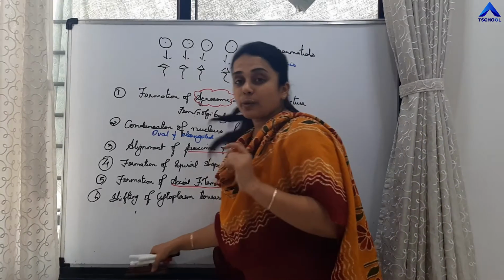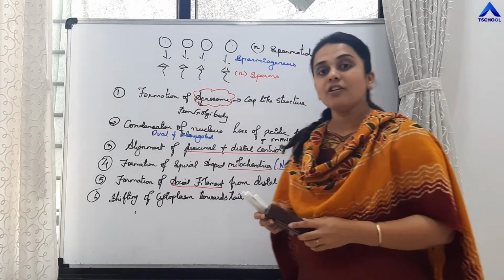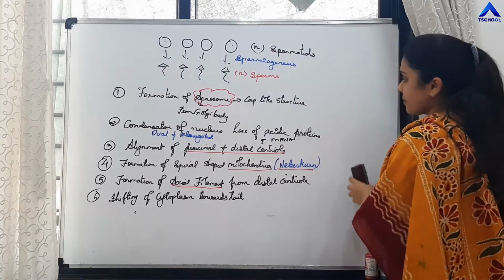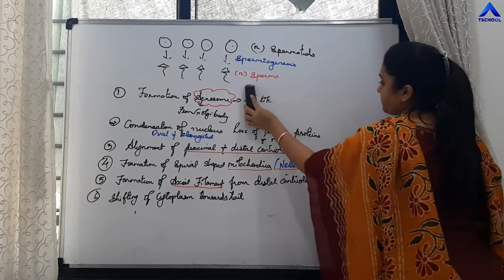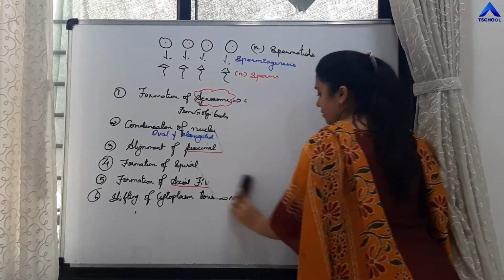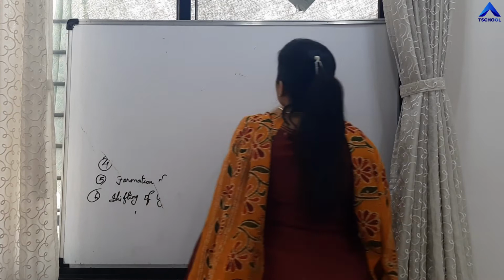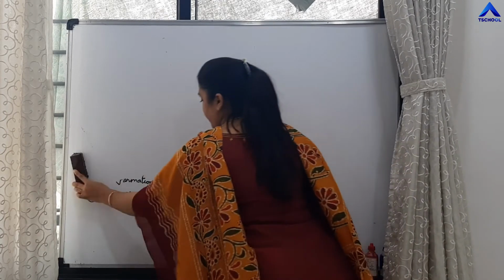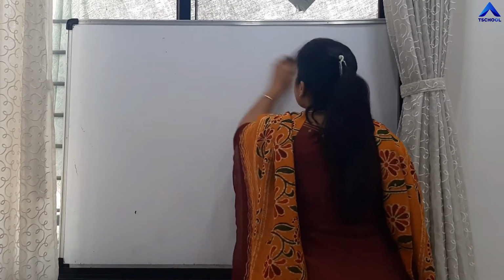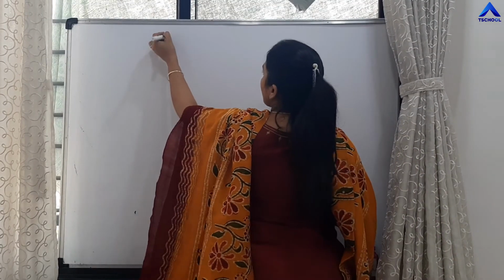Right? Now we will quickly study the structure of the sperms. Right? So structure of sperm.